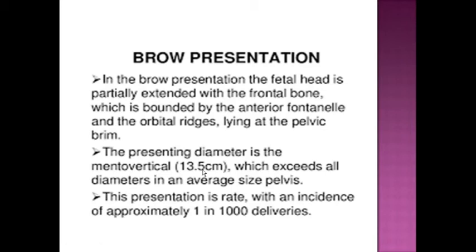Have you seen the cavity? The cavity is the most spacious part of the pelvis, and the diameter is 12 centimeter transverse, 12 centimeter oblique, 12 centimeter AP diameter. So even in that case, the head will not go down because the engaging diameter is 13.5 centimeter. It is a very big diameter. The baby will not go, and the baby will go in obstruction. So in that case, how to diagnose?